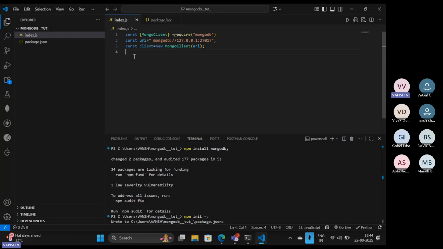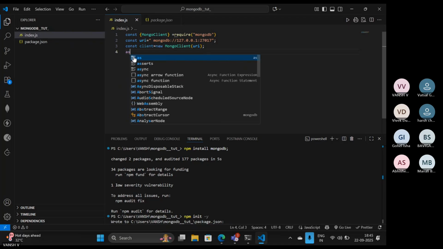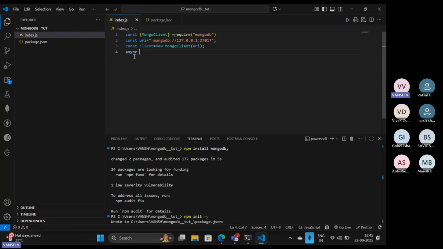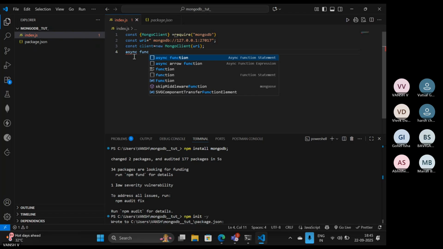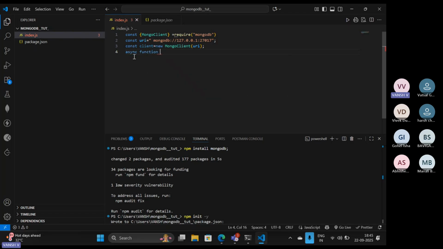If that is successfully executed, then we will log that we are connected with MongoDB. Otherwise, provide the error. So let's do that. I'm creating it asynchronously so that it can handle the await part also. Here I am going to name it connectDB, to connect with the database.